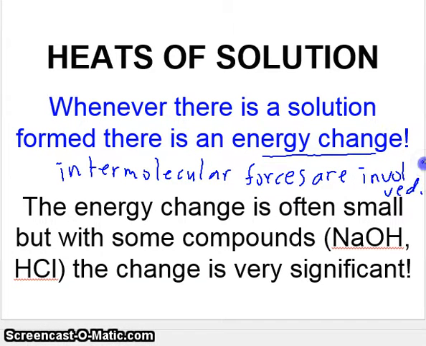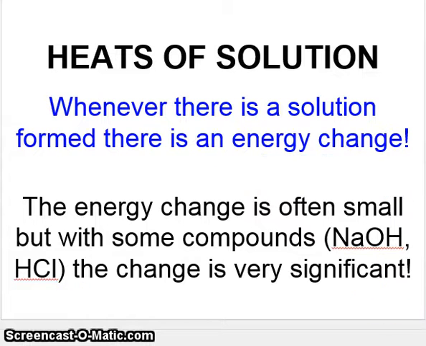We're breaking bonds, and we're making bonds. Here it says the energy change is usually small, but we did see with some compounds like sodium hydroxide that the energy change is very significant. With acids and bases, this is an acid, recall, this is a base, the energy change is quite significant. We'll take a look at this shortly.